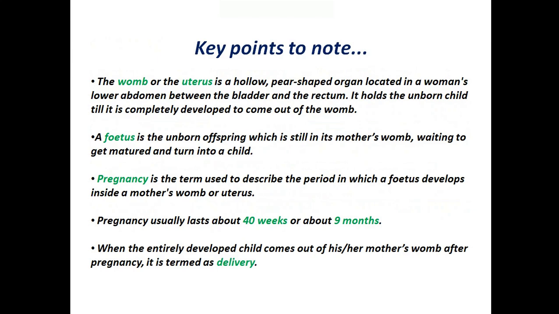Now time to look at the key points. The womb or the uterus is a hollow, pear-shaped organ located in a woman's lower abdomen, between the bladder and the rectum. It holds the unborn child till it is completely developed to come out of the womb. Next, a fetus is the unborn offspring, which is still in its mother's womb, waiting to get matured, and turn into a child. Next, pregnancy is the term used to describe the period in which a fetus develops inside a mother's womb or uterus. Pregnancy usually lasts about 40 weeks, or about 9 months. Finally, when the entirely developed child comes out of his or her mother's womb after pregnancy, it is termed as delivery.